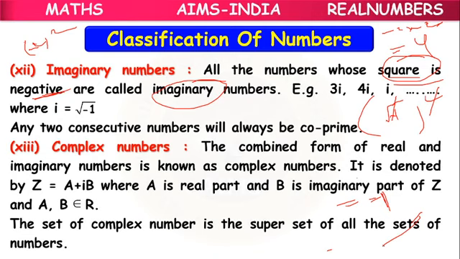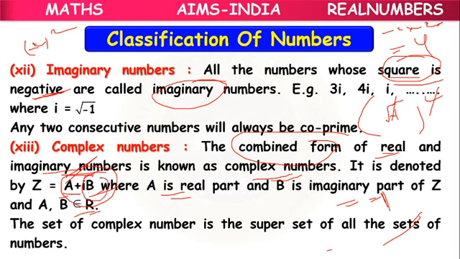Next, complex numbers. Complex numbers means the combined form of real number and imaginary number is known as a complex number. If you have a as a real number, i as the imaginary unit, and b another real number combined with the imaginary part, then a plus ib, where a is the real part, ib is the imaginary part.